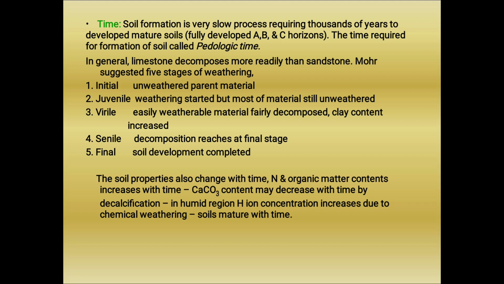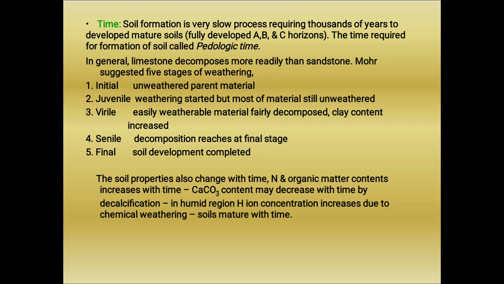We can categorize the soil at the initial stage when unweathered parent material is there, and we can categorize the soil into the final stage when we can observe the fully developed soil, that means with A, B and C horizon.